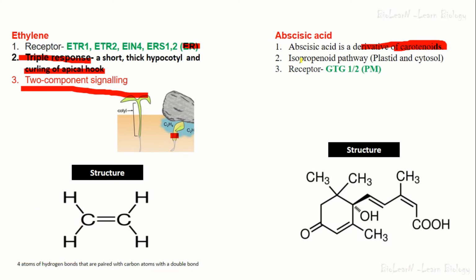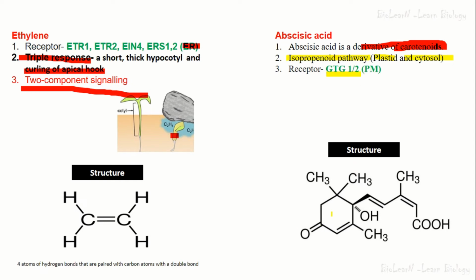Then second thing, it is synthesized by the isoprenoid pathway. You have to remember this point also. And it is mainly synthesized in the plastid and the cytosol. Sometimes the location where the synthesis of ABA takes place can also be asked. So you have to remember plastid and the cytosol, two organelles are involved in the synthesis of ABA. And the receptor for ABA is GTG1 and 2. It is situated in the plasma membrane.